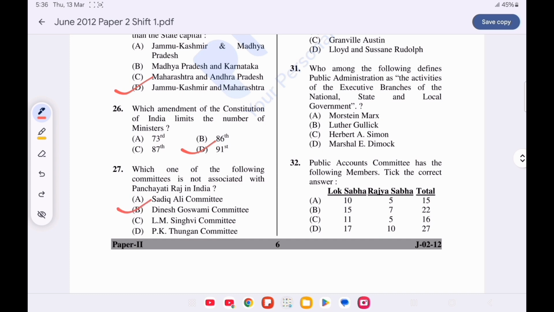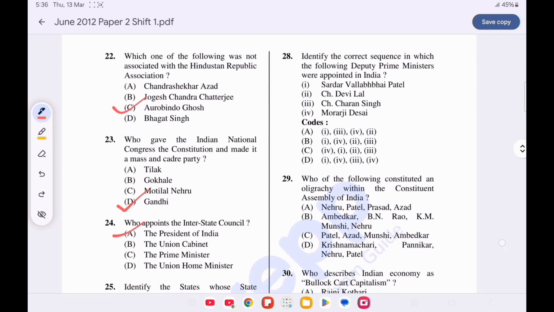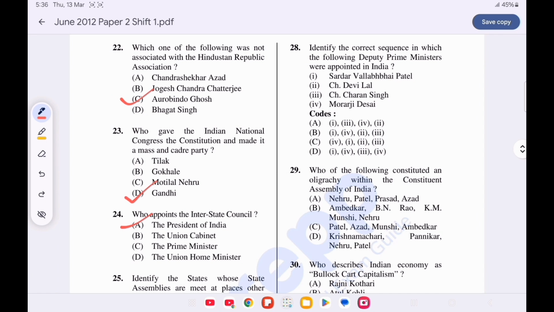Option B, Dinesh Goswami Committee is not related. Question number 28. Identify the correct sequence in which the following deputy prime ministers were appointed in India. Option D is correct. First is Sardar Vallabhbhai Patel, then Morarji Desai, then Chaudhary Charan Singh, and the last is Chaudhary Devilal.